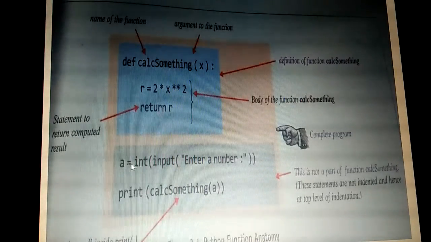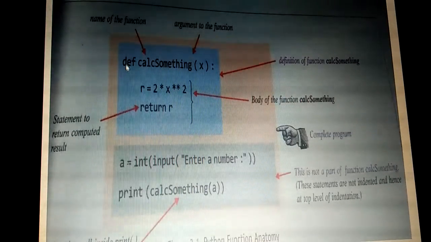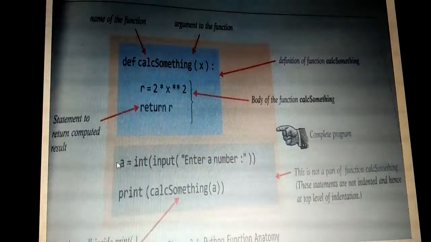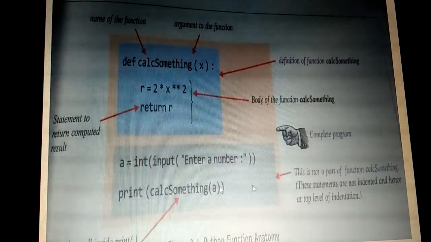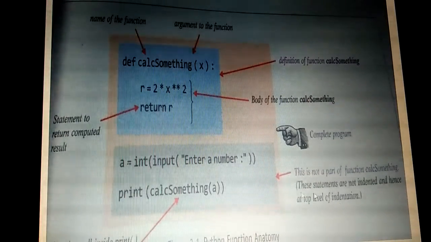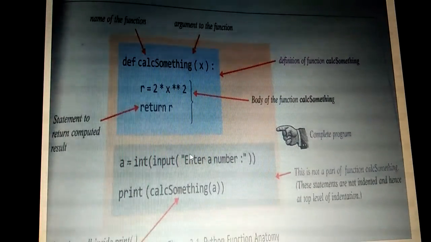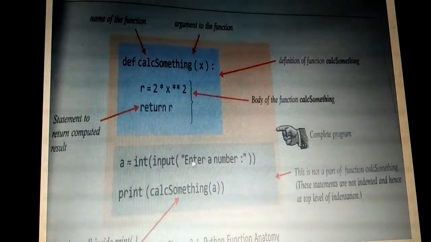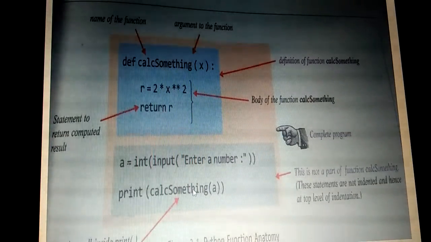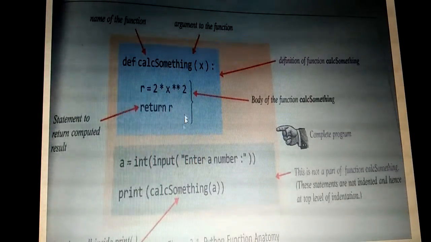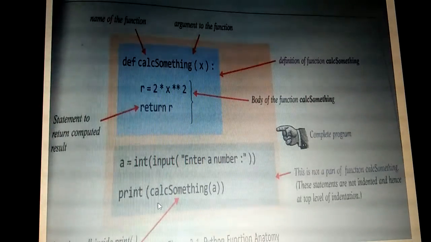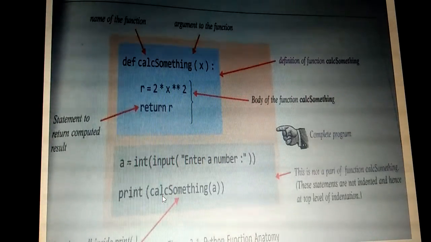These two statements are written at the same level as def only. These two statements are called top level statements, because they are going to be used as the main program. Main program only will call a function. This function is going to be called from the top level statements only.